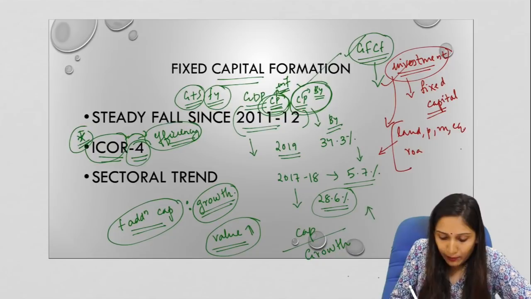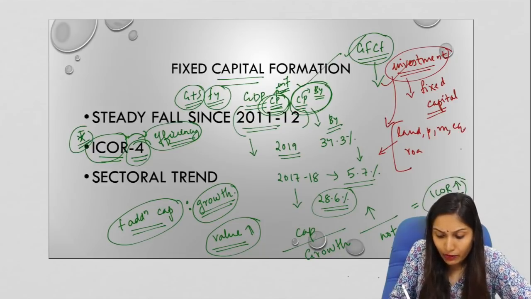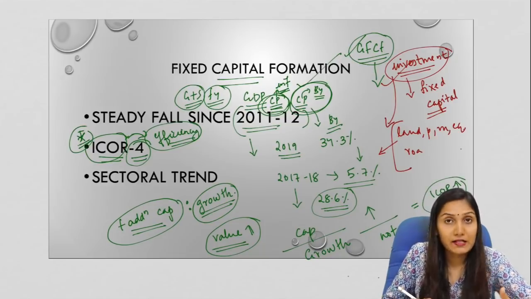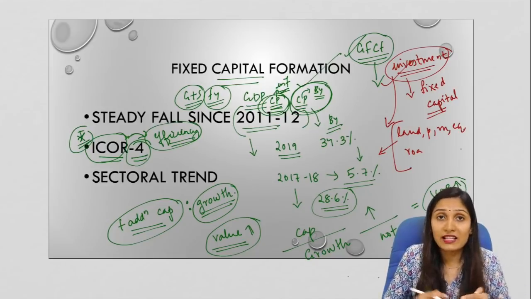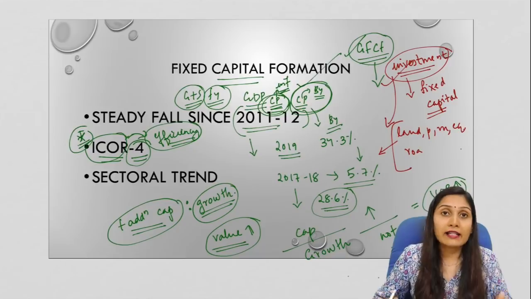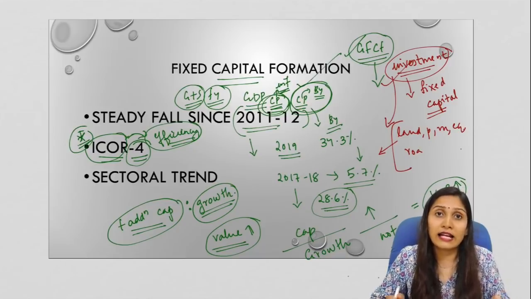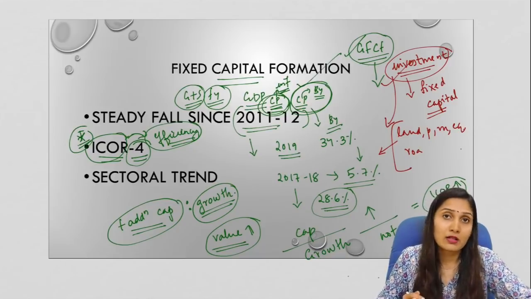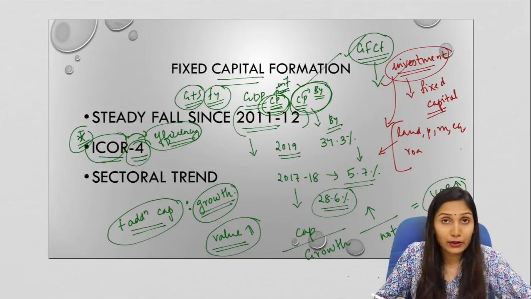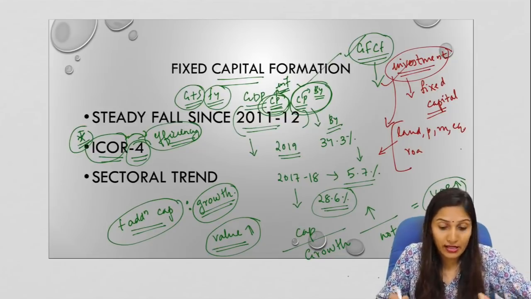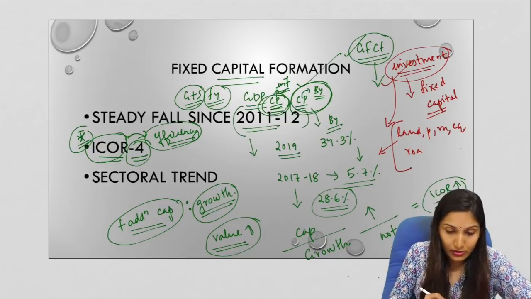So if you add more capital and the growth rate is not proportional, then the value of ICOR will be high. So whenever the value of ICOR is high, it means the business or the economy is not very efficient. The proportion of additional capital that is given and the proportion of the growth that the additional capital has produced are not proportional to each other. So whenever the ICOR value is high, it means the efficiency is less. I hope you have understood this concept.